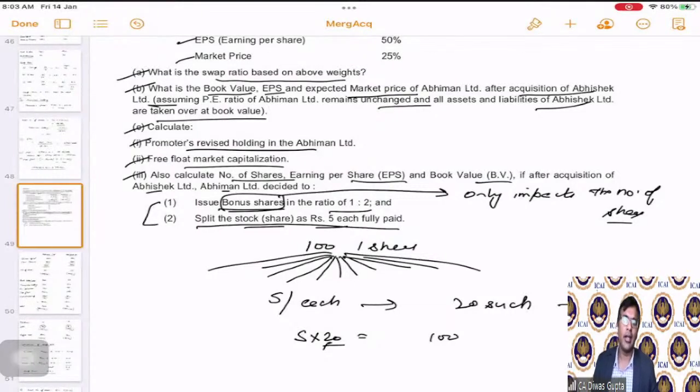I think all of you agree with me, because the bonus also just means moving some amount from reserves and surplus to the share capital. And splitting the stock means within the share capital, if there are 10 shares, now instead of 10 shares, there are 15 shares for the same value. We are increasing the number of shares. We are reducing the denomination from 100 to 5.